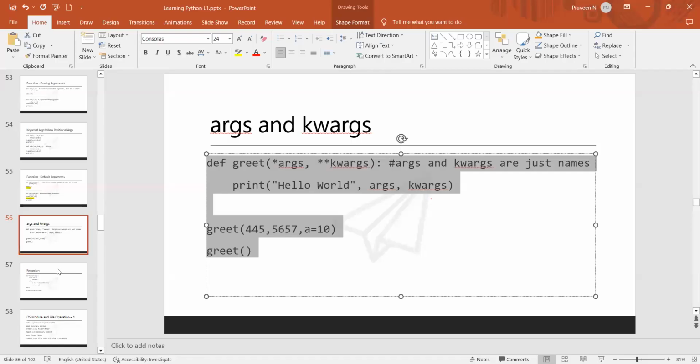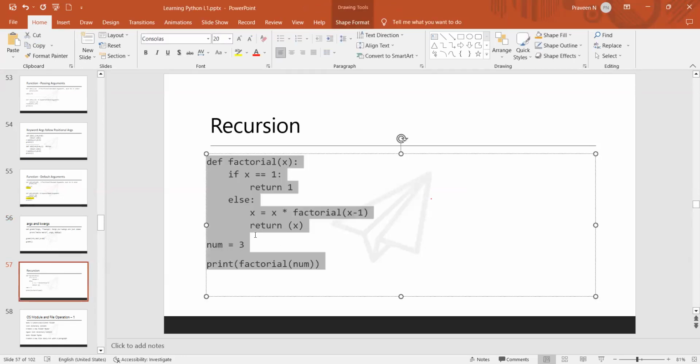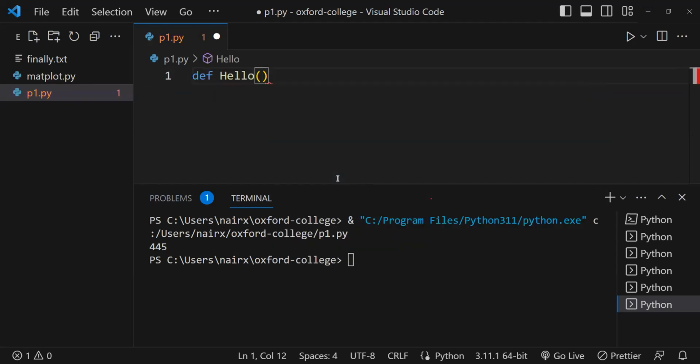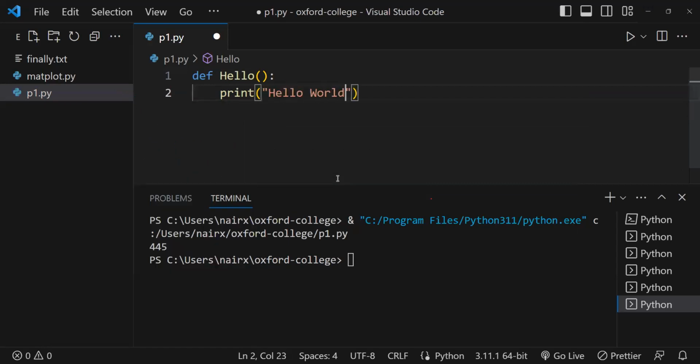This is just an additional thing to cover while going through. Next we'll see a function that prints hello world. Now I give hello.